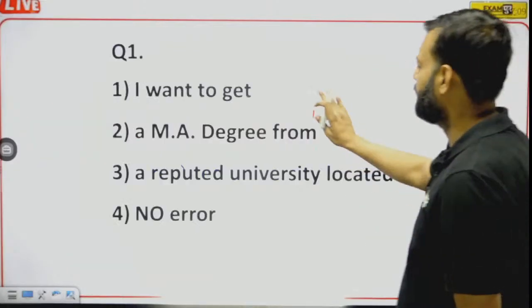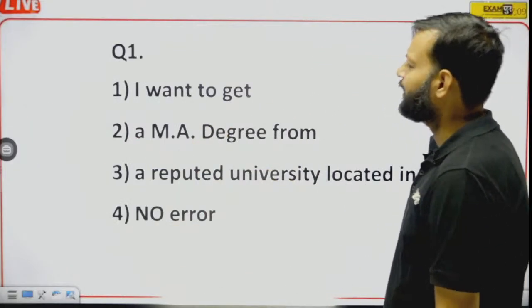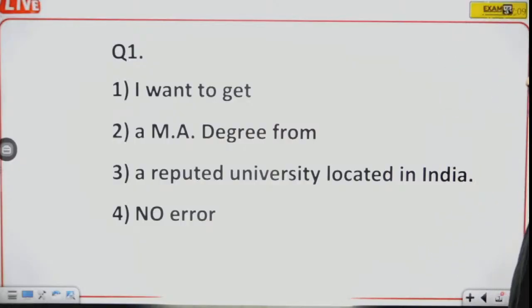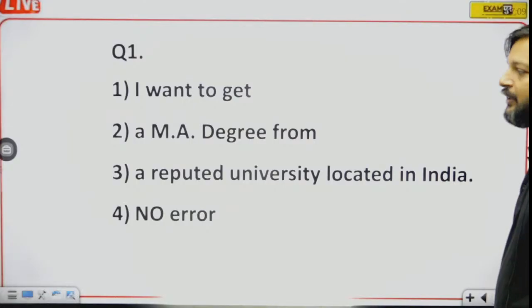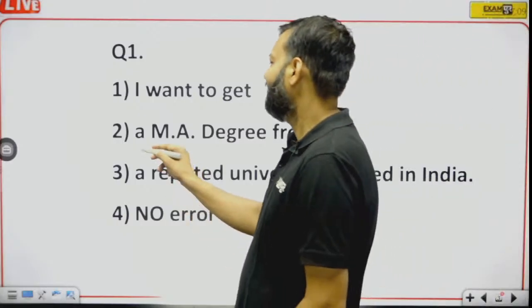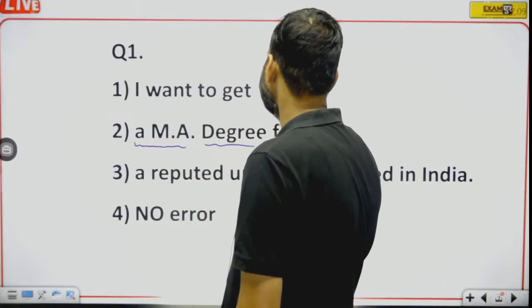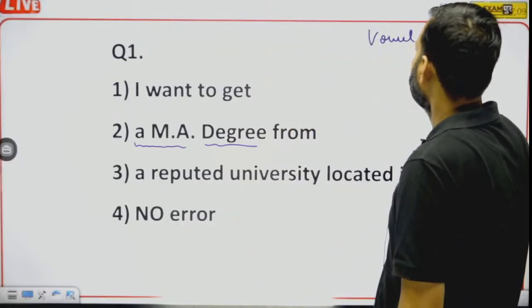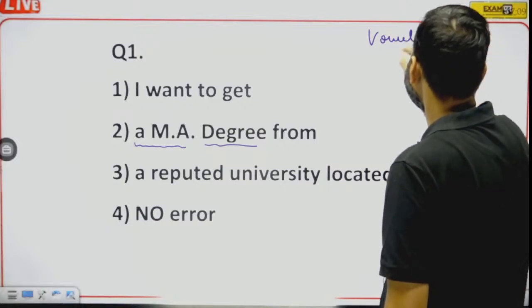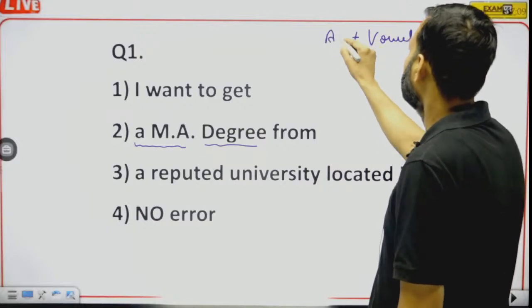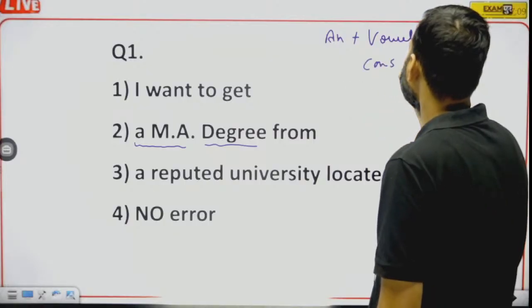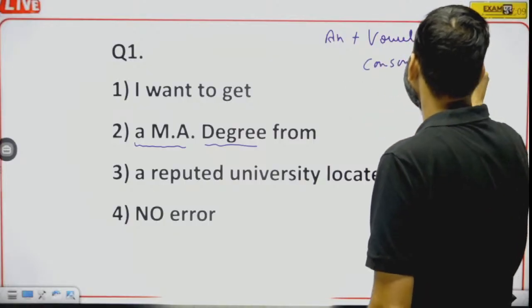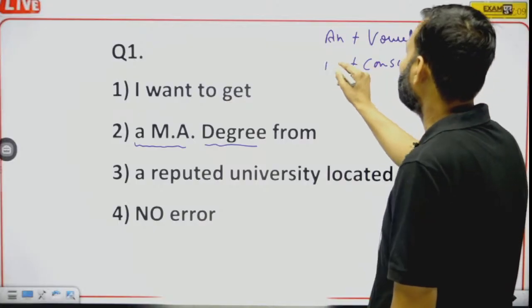So here we have question number 1. I want to get a MA degree from a reputed university located in India. Here we have a MA degree. Now we all know that a vowel sound takes the article an, whereas a consonant sound takes the article a with it.